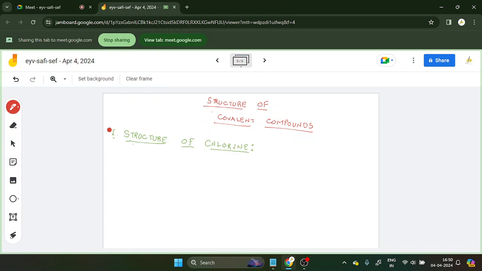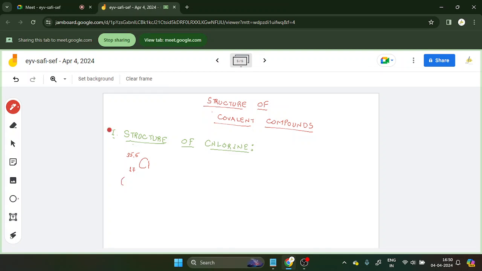Same formula we are going to try. Chlorine is represented by the symbol Cl, atomic number 17, mass 35.5, right? Clear?